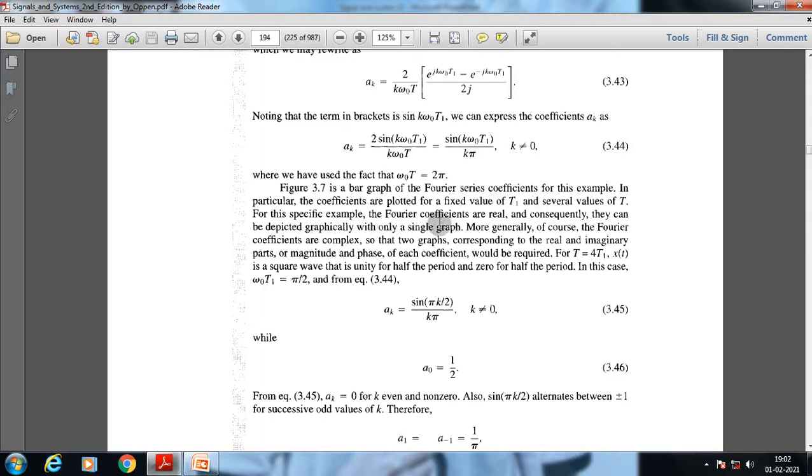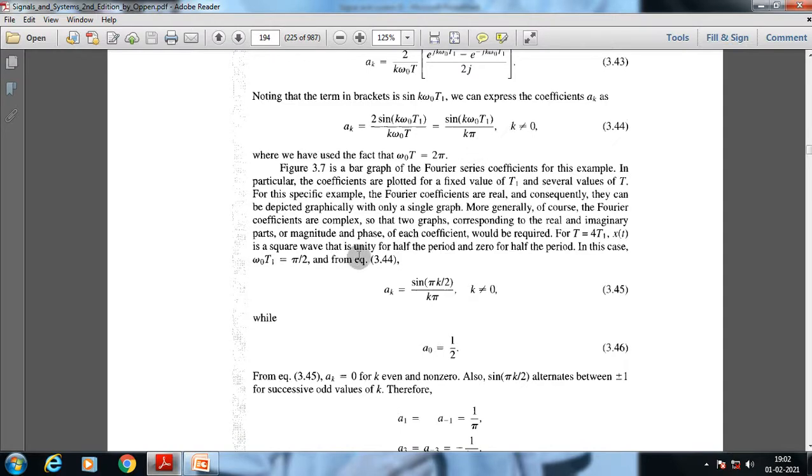For this specific example, the Fourier coefficients are real, and consequently they can be depicted graphically with only a single graph. More generally, of course, the Fourier coefficients are complex, so two graphs, corresponding to the real and imaginary parts, or the magnitude and phase of each coefficient, would be required. For T equal to 4 t1, x of t is a square wave that is unity for half the period and 0 for half the period. In this case, omega 0 t1 is equal to pi by 2.